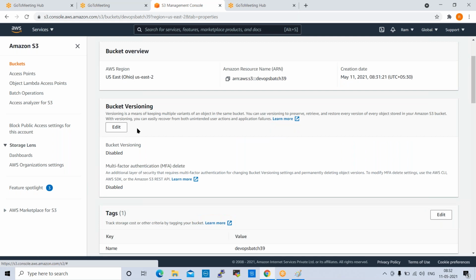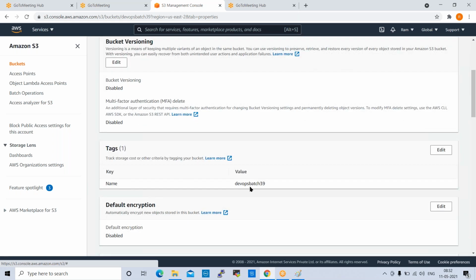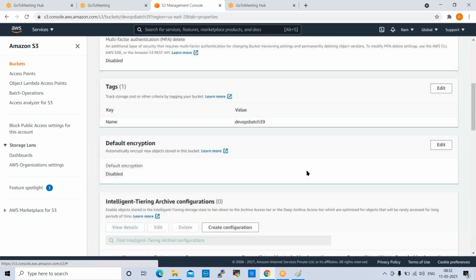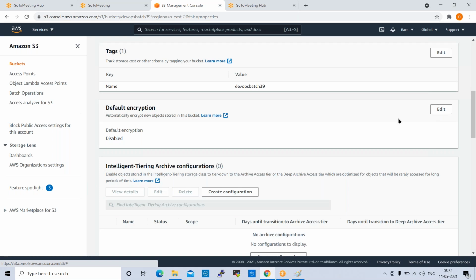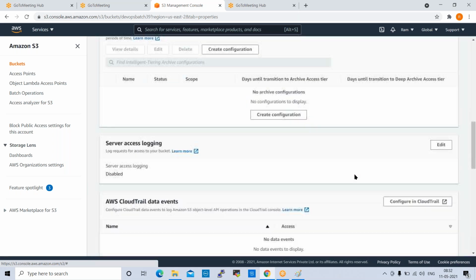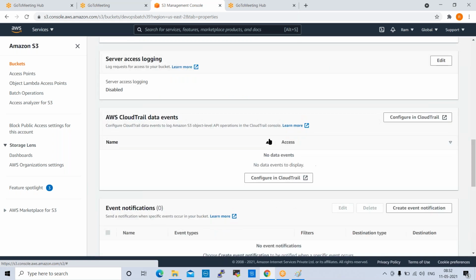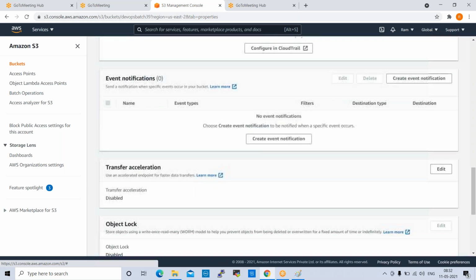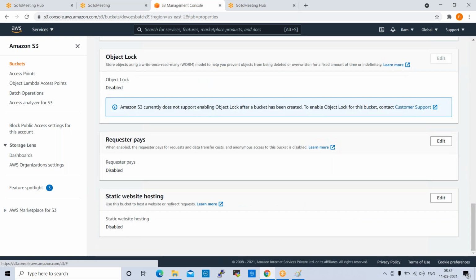Bucket versioning, if you want to enable, you can enable. Tag name, if you want to edit, you can edit. Encryption also you can edit here. Okay, create configuration. AWS CloudTrail, different things are available.